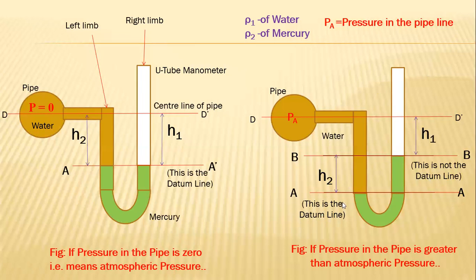Because the level of mercury on the right side is upper and lower at the left side of the limb, then mercury is stable. It means that to maintain the pressure of the pipeline, this height goes down. Mercury height goes down. At the same time, mercury height goes up in right limb, and then mercury is stable. It means that the pressure above the datum line A dash is same as far as left side is concerned as well as right side is concerned.